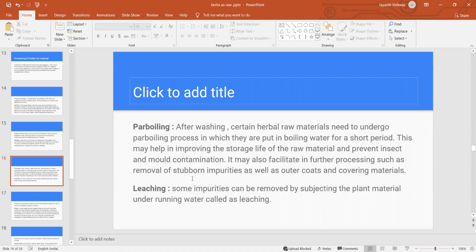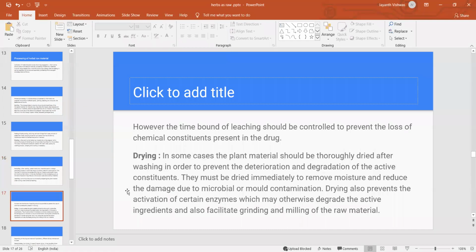Using running water, the plant material can be washed. That is called the leaching method, so that we can eliminate the impurities present in the herbal raw material. However, the time of leaching should be controlled, because if it runs too long we may lose the chemical constituents. So there is no need to go for much more time for leaching. After the leaching method, we have to go for drying.